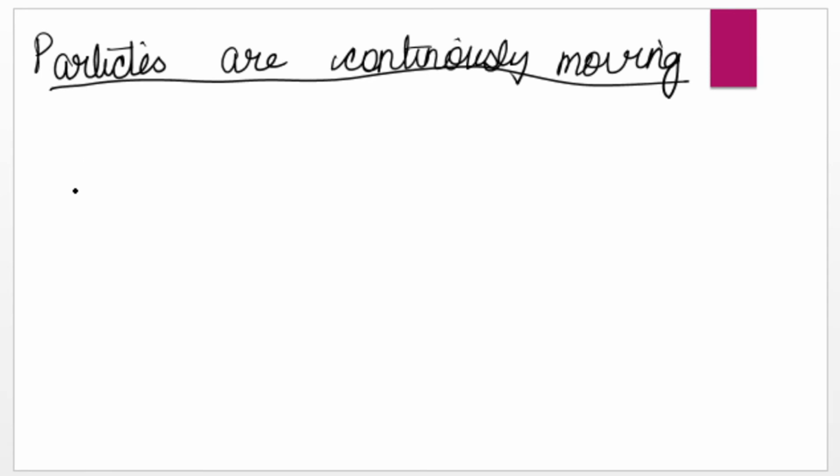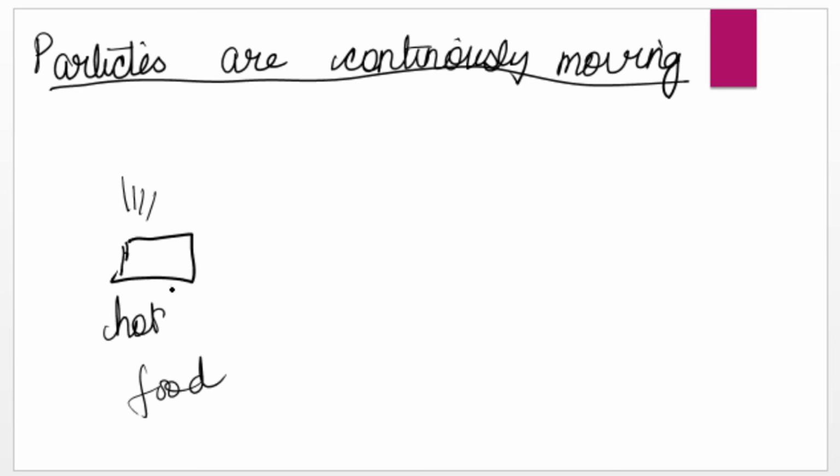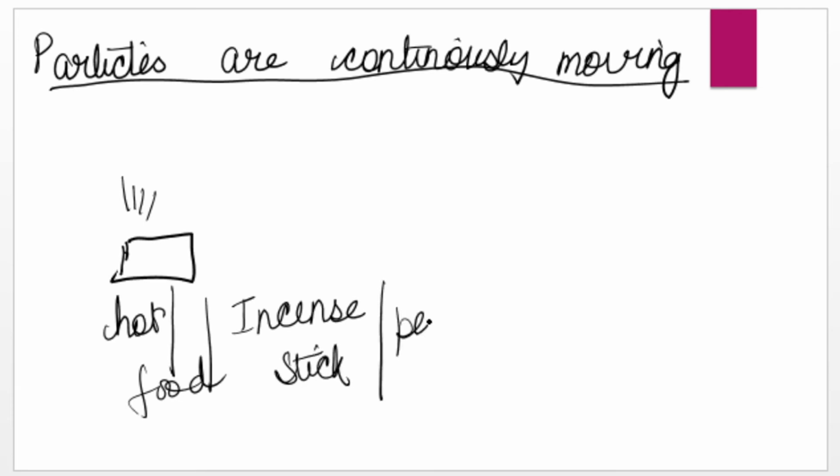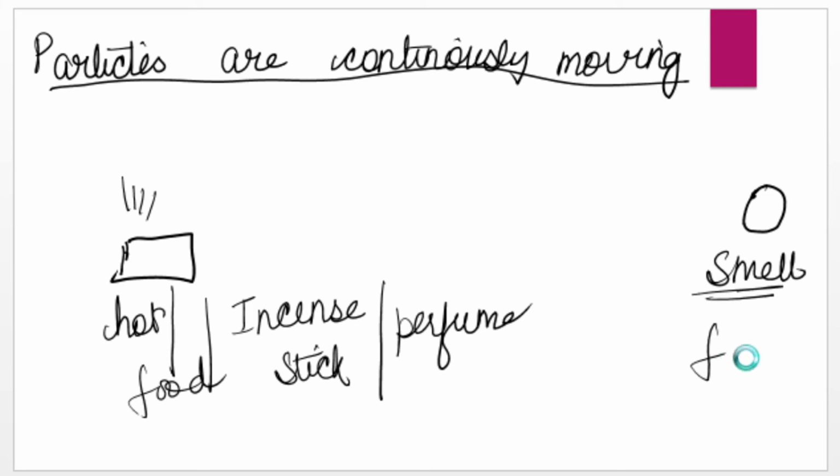Another way to prove my point that particles are not stable, they are continuously moving, is one more experiment. Suppose hot food is kept in a corner of a room. Or you can say you are using an incense stick over here, or you are using a perfume on this side, and you are sitting at the other corner of the house. You can still feel the smell. How is it possible?